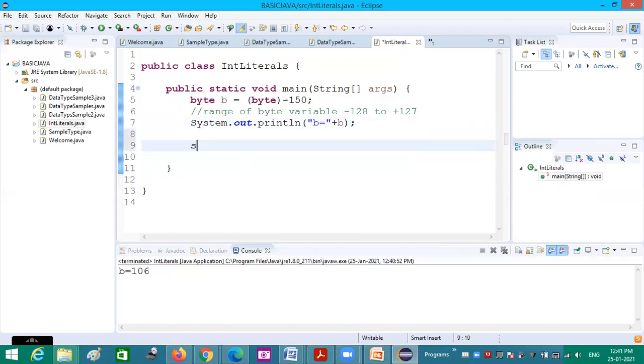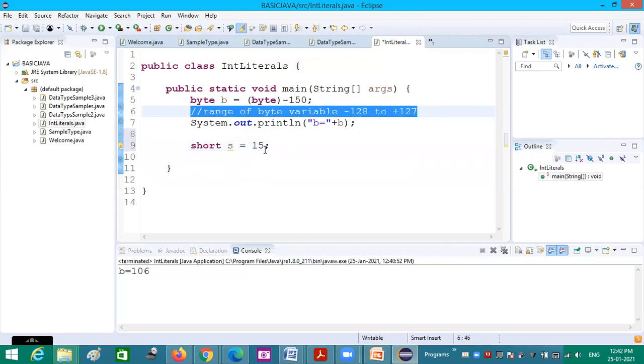Now the same case is for short also. Any name we can give for ease of understanding; I am giving s equal to 15. A short variable takes 2 bytes, 16 bits, so anything that can be represented using 16 bits we can give here.